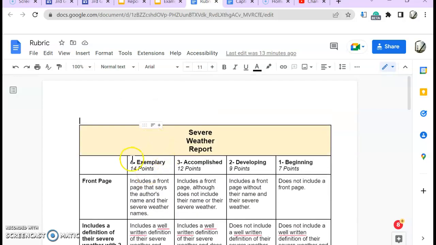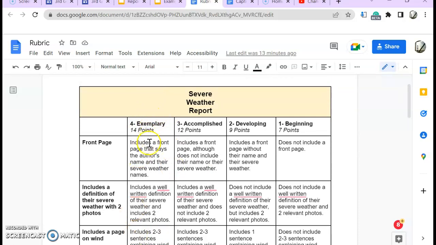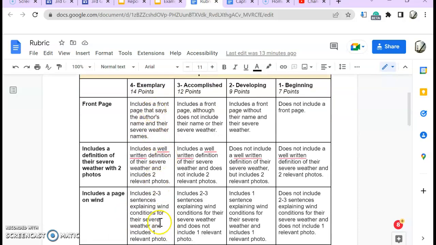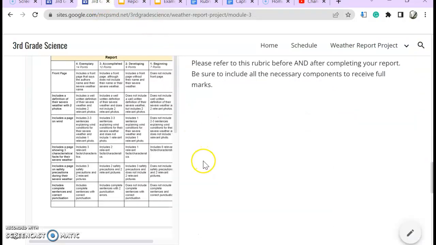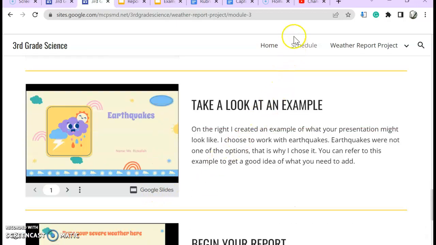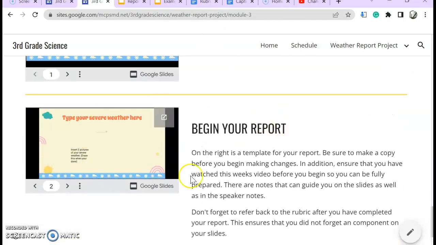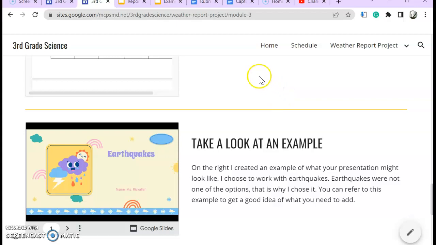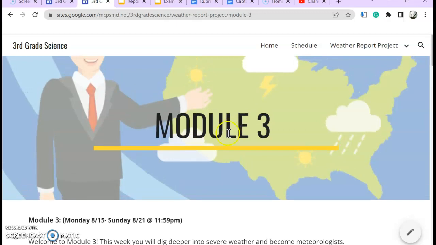Okay, again, you are aiming for exemplary. So you want to make sure that right after you're finished with your slides, you are going back to that rubric and you are making sure that you've done everything you need to in that exemplary column. All right. And then once you're done, you are going to share that slide with me, and then that is it. So once you've shared, again, all of the information is right over here. But once you've shared your document, you have completed your weather report project.